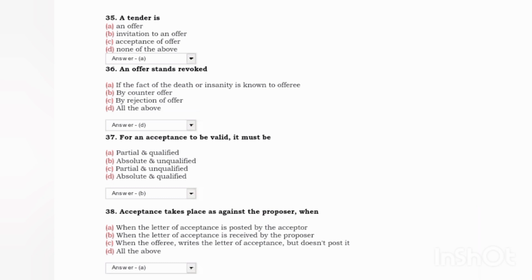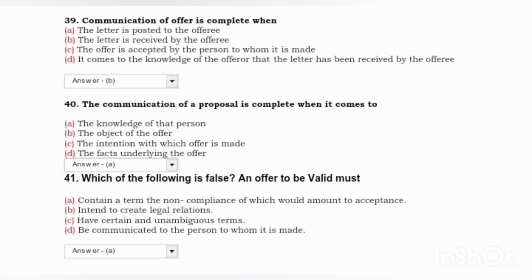Next, for the acceptance to be valid it must be: answer B, absolute and unqualified. Next, acceptance takes place against the proposal when: the letter of acceptance is posted by the acceptor. Next, communication of offer is complete when: answer B, the letter is received by the offeree. Next, the communication of a proposal is complete when it comes to: answer A, the knowledge of that person.